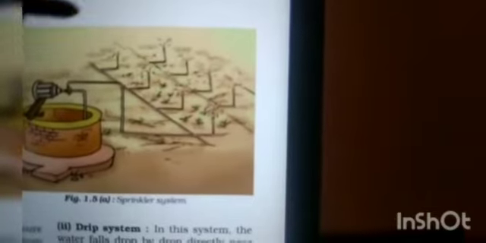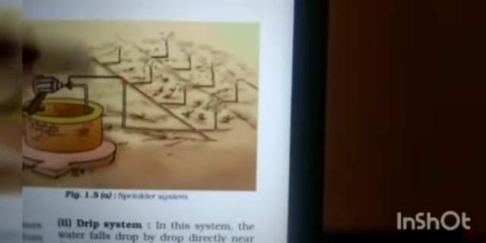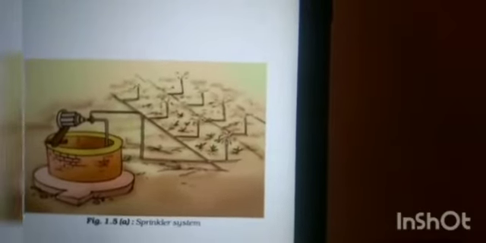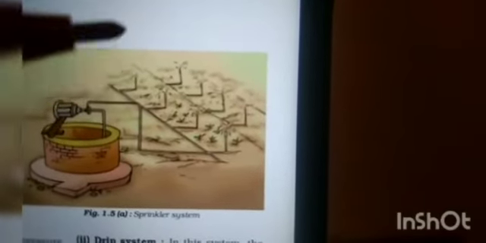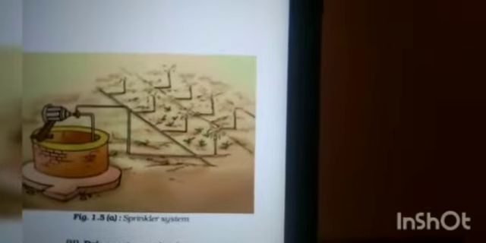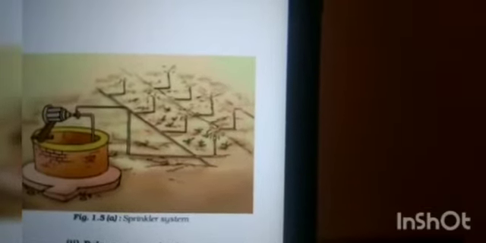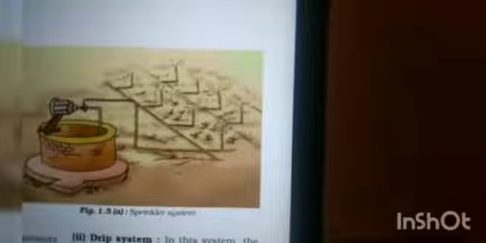So sprinkler is very useful for lawns, where there is grass, and small herbs like carrot, radish, beetroot. For these kinds of crops, like coriander, they'll use the sprinkler irrigation system. And even for coffee plantations and several other crops.